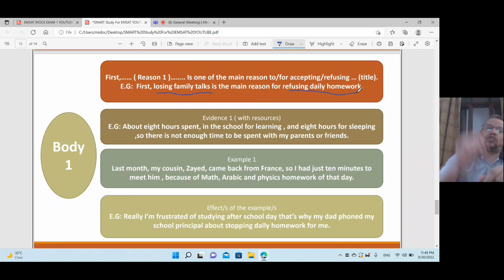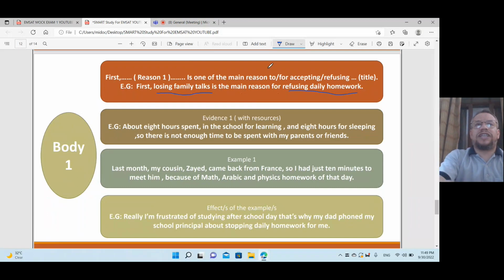Then evidence. Now you mentioned the introduction of body 1 by the reason: first, losing family talks is the main reason for refusing or accepting daily homework. Good. Now the second step is evidence. Give us the evidence about what you said.